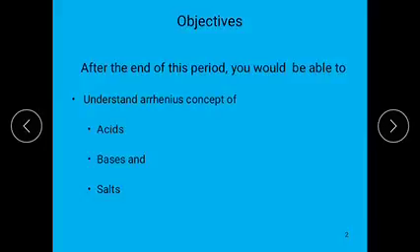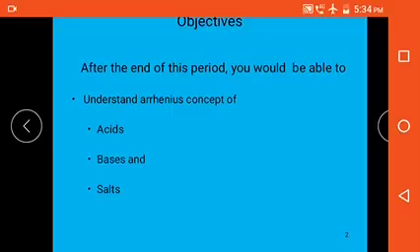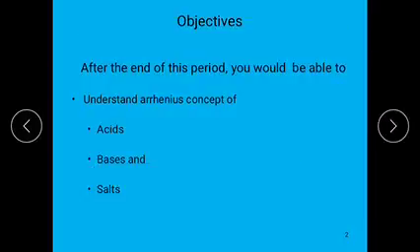In this video we are going to learn what is an acid, what are its examples, what is a base, what are its examples, what is a salt, what is neutralization, and also the strength of acids and bases according to Arrhenius.